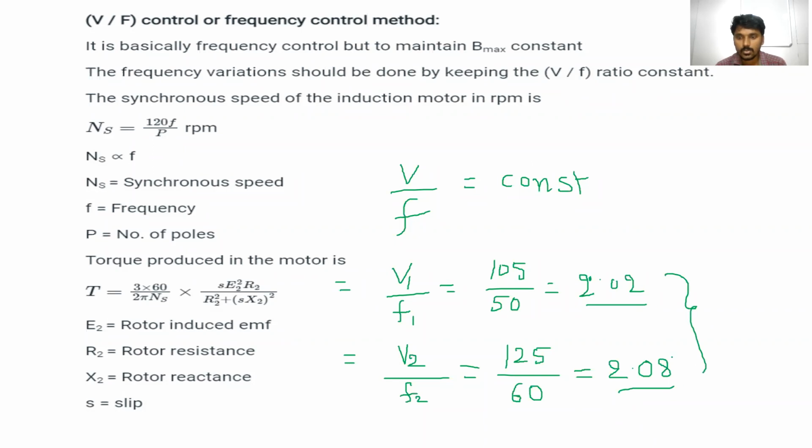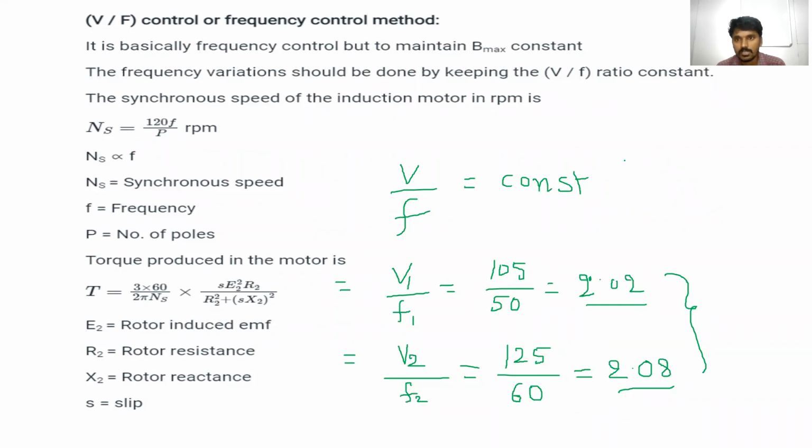Okay, 2.02, 2.02, 2.03, approximately 99.9% should be the same value. Whatever changes you make, you can do the changes in voltage or frequency, but the value of V by F should be the same value, 2.02, 2.0, and so on.